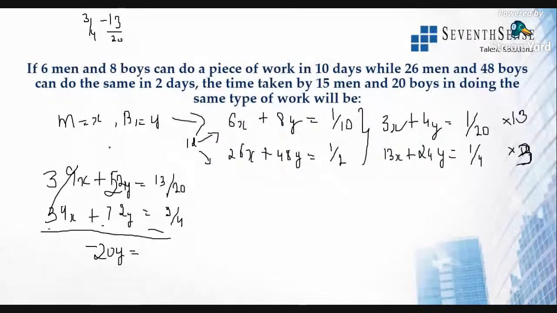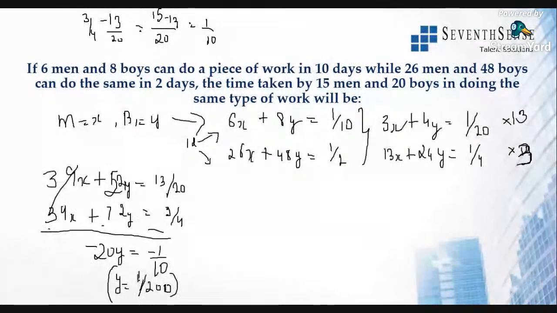Taking 20 as the denominator, 15 minus 13, so this will be 2 by 20, which is 1 by 10. So what will be y? y is equal to 1 by 200. So y, that is one boy, completes 1 by 200 of the work in one day.